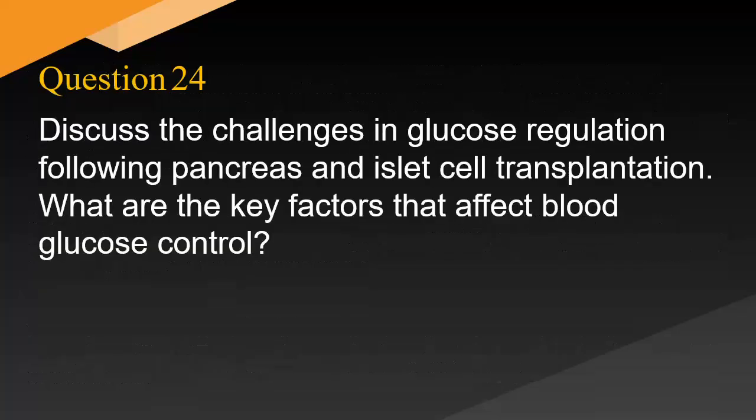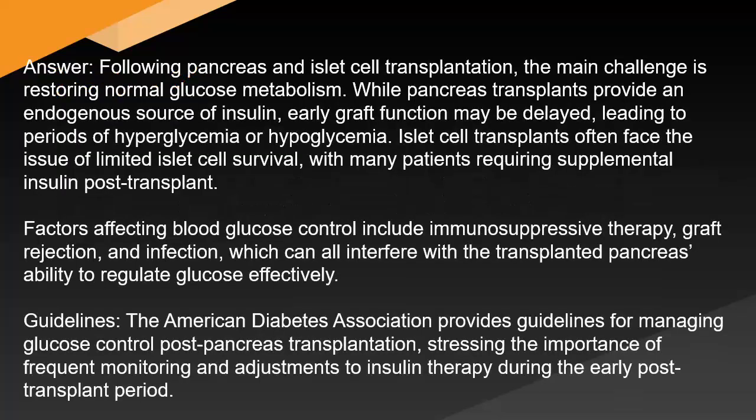Discuss the challenges in glucose regulation following pancreas and islet cell transplantation. What are the key factors that affect blood glucose control? Answer: Following pancreas and islet cell transplantation, the main challenge is restoring normal glucose metabolism. While pancreas transplants provide an endogenous source of insulin, early graft function may be delayed, leading to periods of hypoglycemia or hyperglycemia. Islet cell transplants often face the issue of limited islet cell survival, with many patients requiring supplemental insulin